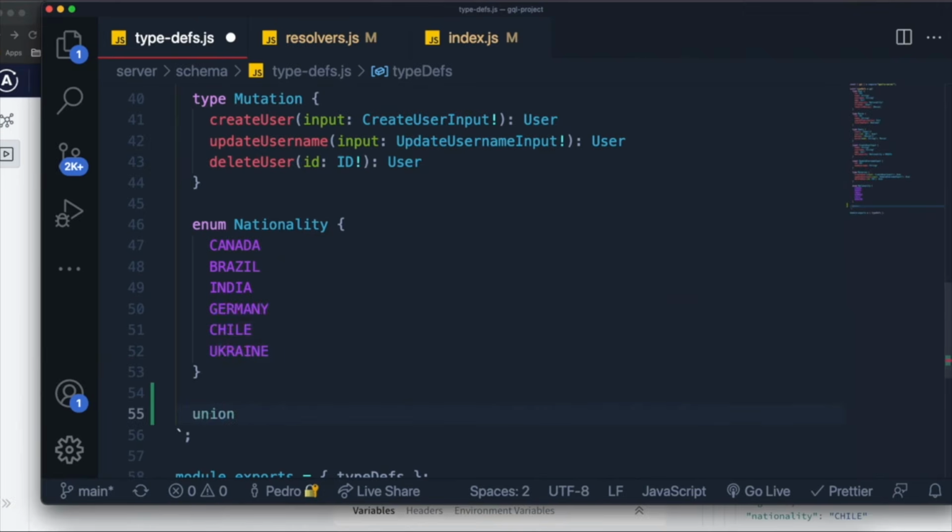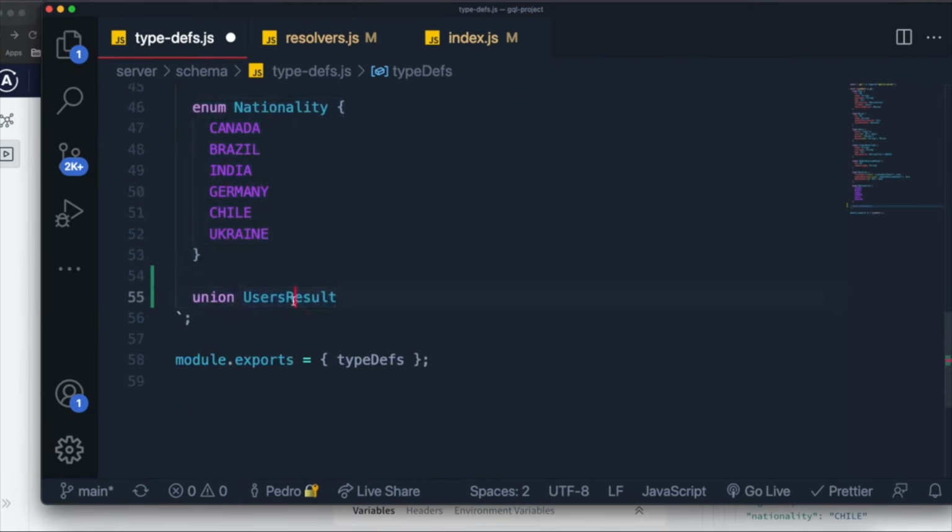Now, to create a union, you just write the union keyword, and you write the name of the union. Then you set it equal to two different types in GraphQL. Now, it must be types. It can't be scalars.